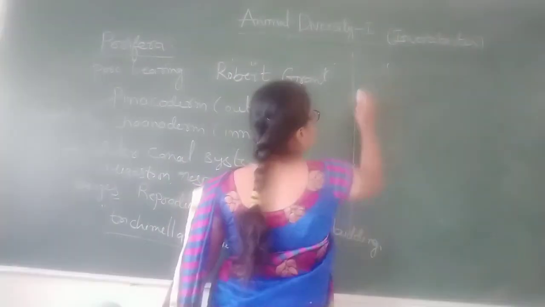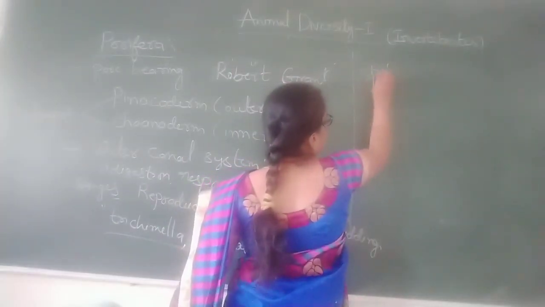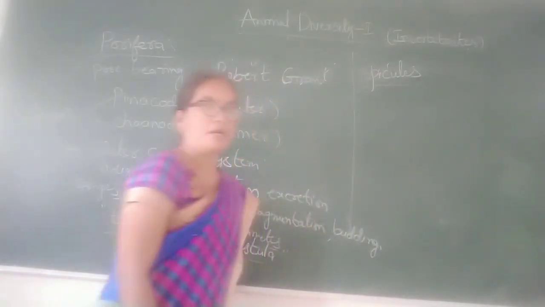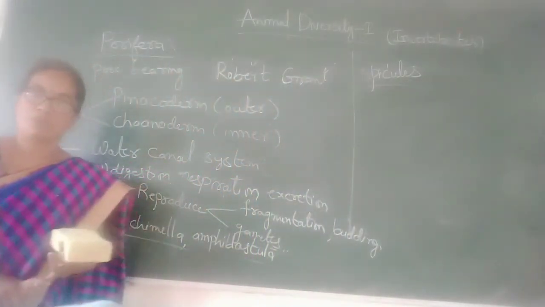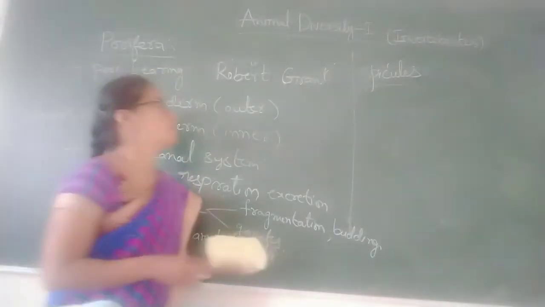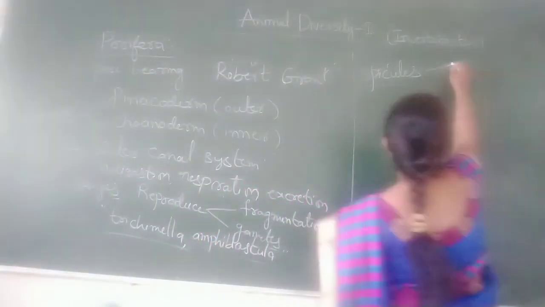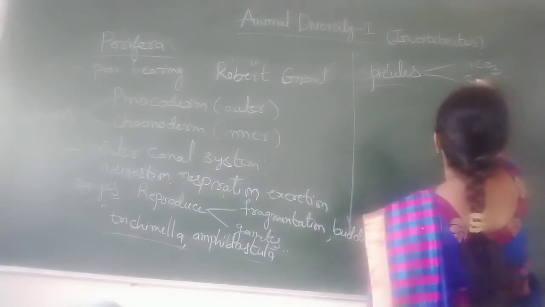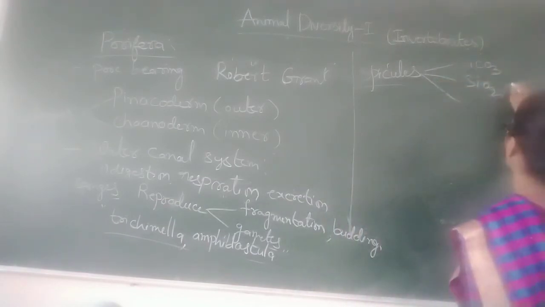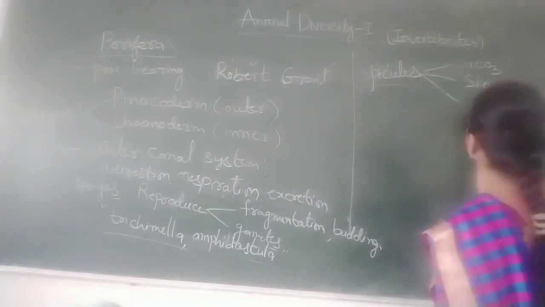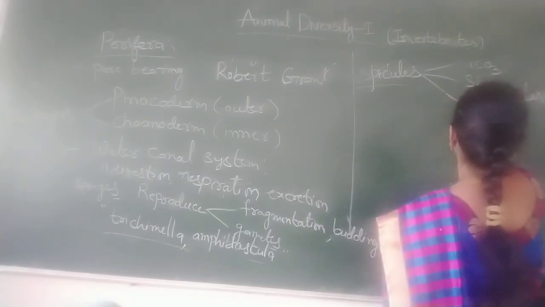These are made up of calcium carbonate, silicon oxide or silicon dioxide, which is glass, and fibers.